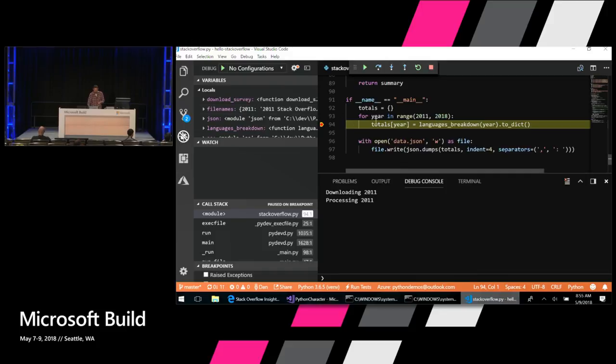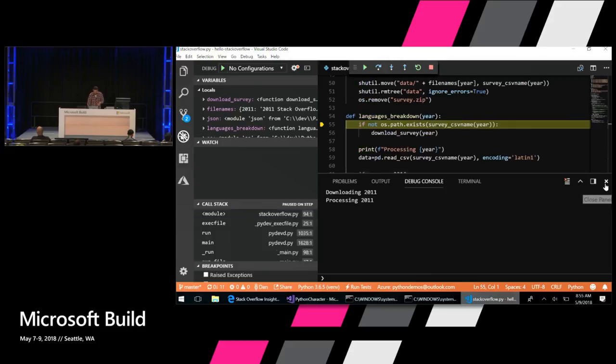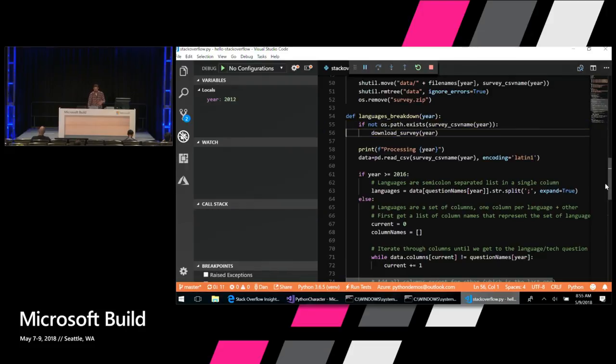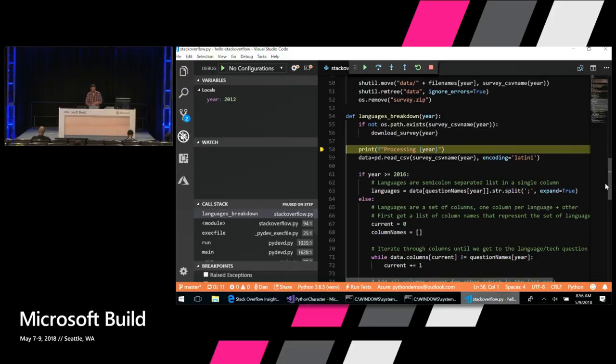Let's go ahead and step through this languages breakdown method to see how this works. So let's press F11 to step in. I'll step over this method here. If the file doesn't exist, it downloads the survey. OK, so we're downloading the survey, and now we're processing it.